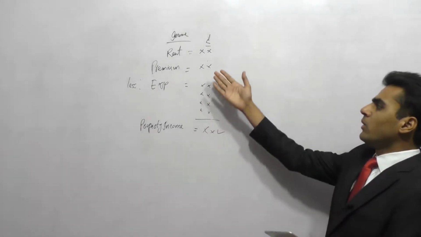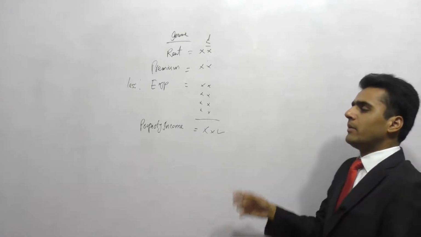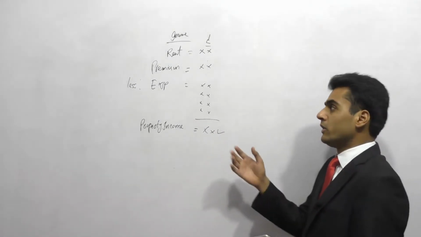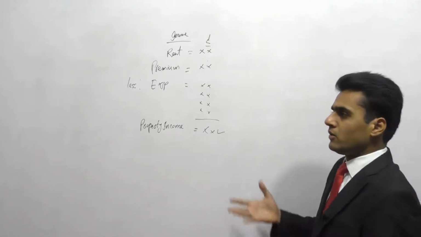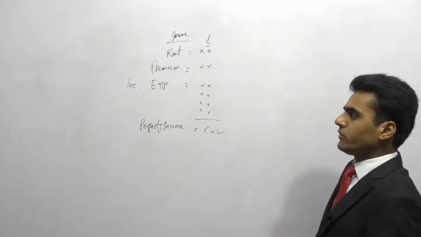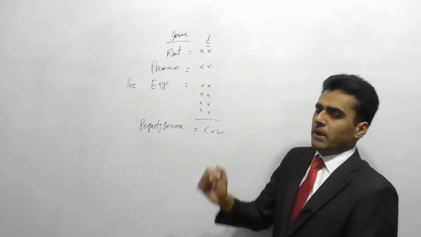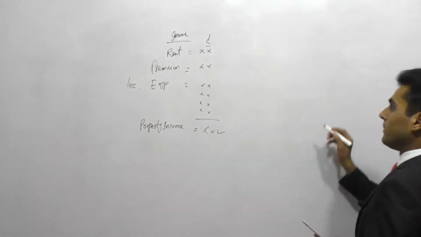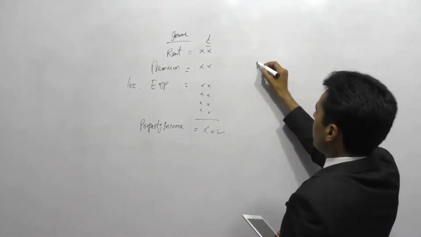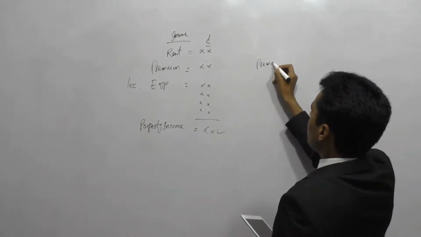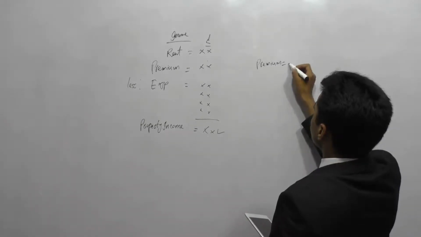All right. Now, rent will be given to you in the question anyway, so there is no need to calculate the rent. We can just pick it up from the question. But if we talk about the premium, there is a special way to calculate the premium. In order to calculate the premium, we'll take the premium amount which will be given to us in the question.